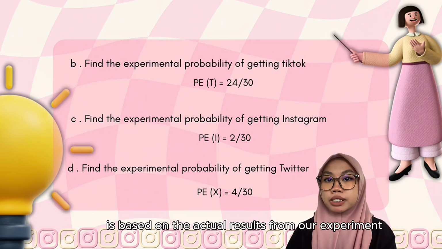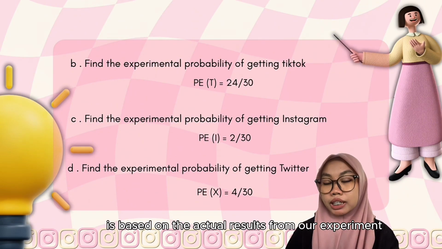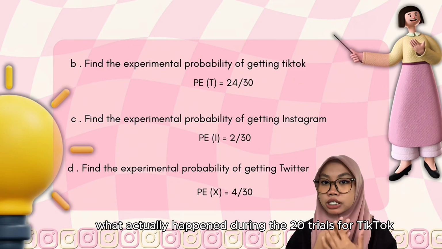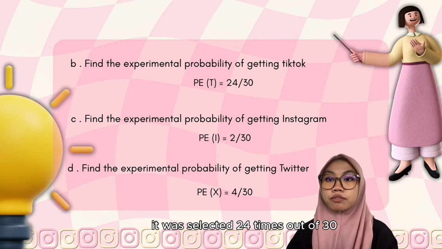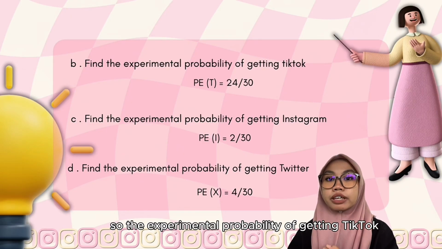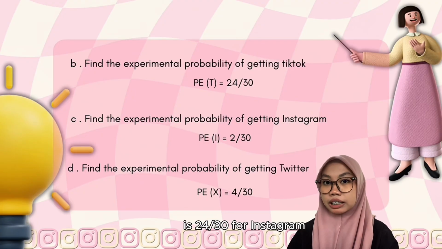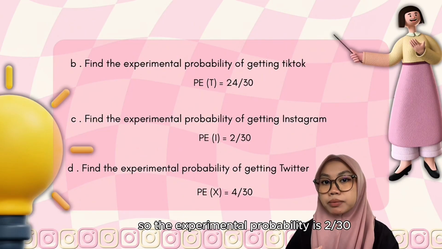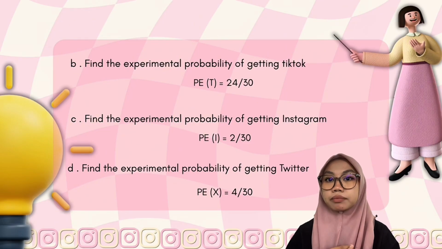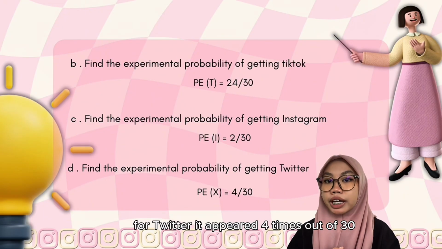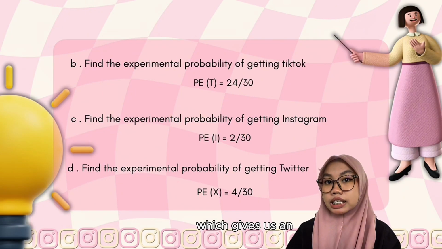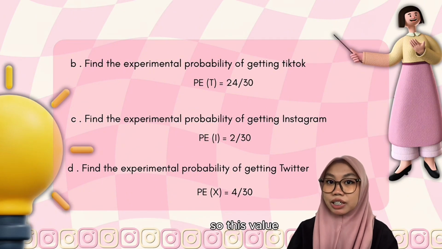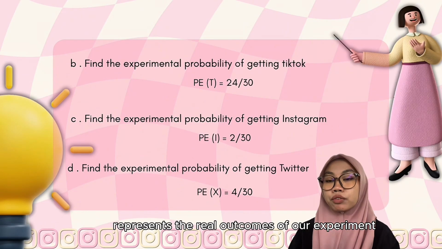Experimental probability is based on the actual results from our experiment. In other words, what actually happened during the 30 trials. For TikTok, it was selected 24 times out of 30, so the experimental probability of getting TikTok is 24/30. For Instagram, it was only selected 2 times out of 30, so the experimental probability is 2/30. For Twitter, it appeared 4 times out of 30, which gives us an experimental probability of 4/30. So this value presents the real outcomes of our experiment.